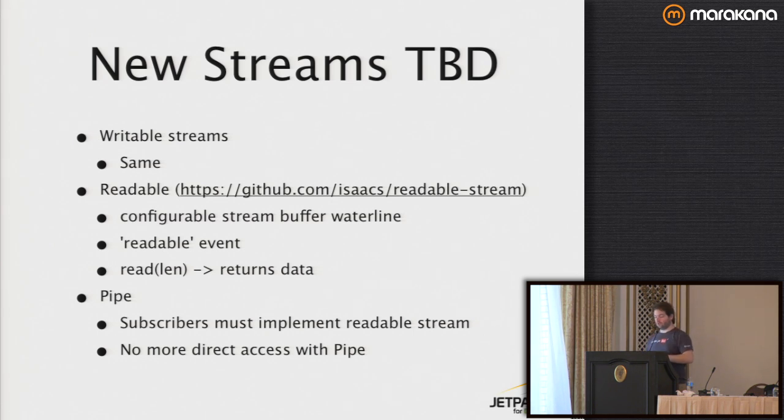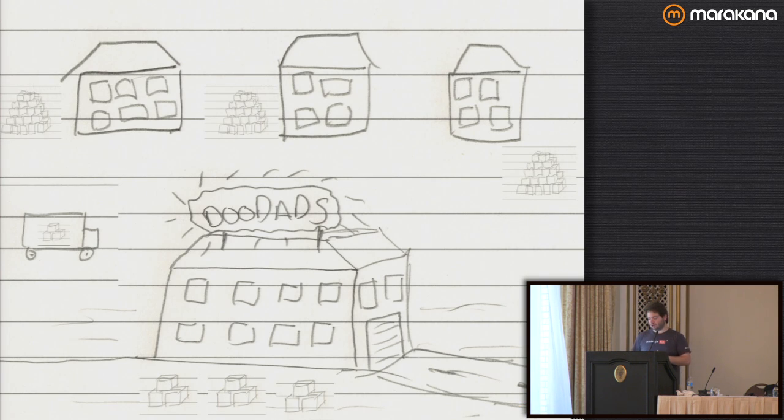There is a couple of complications. If you're using pipe, one of the things that you need to do is make sure that subscribers must implement a readable stream, because if they don't, then you end up where somebody calls read, and then they get the data. So read is now a direct function call. You read, you get the data back. So if you have pipe and you have another person that's trying to pull read on a particular socket, then you're now going to be in a weird situation. So that's kind of janky.